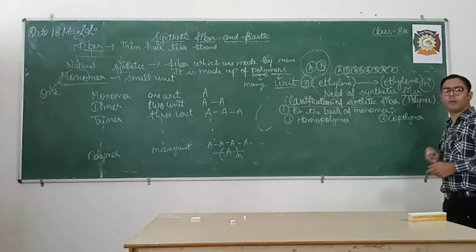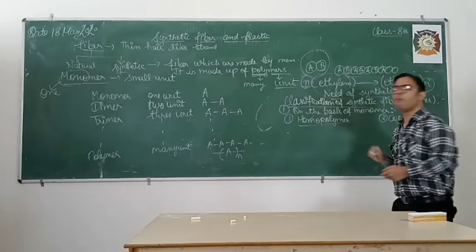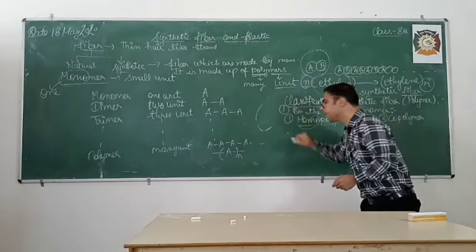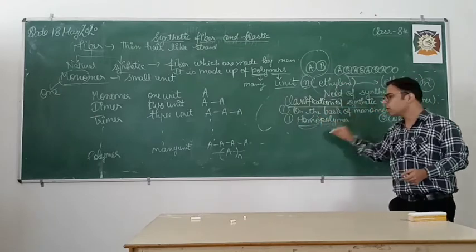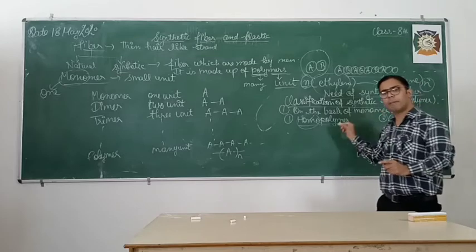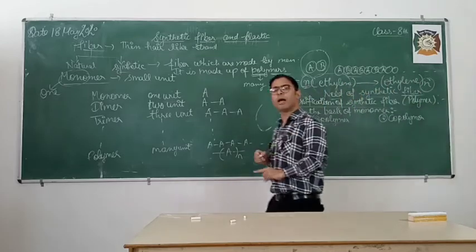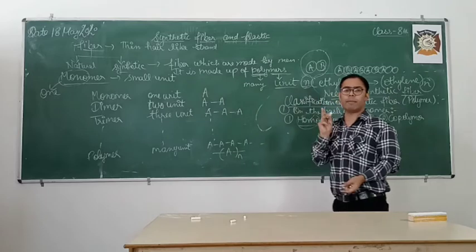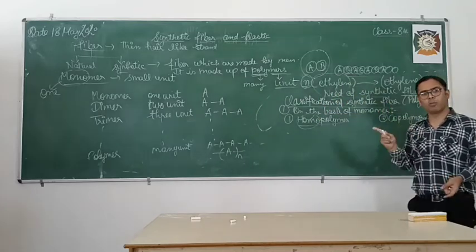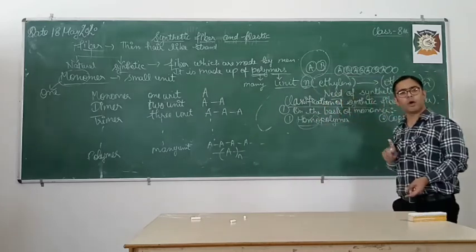So what is homopolymer? Homo means same. So those polymers which are made up of only one monomer are known as homopolymer.